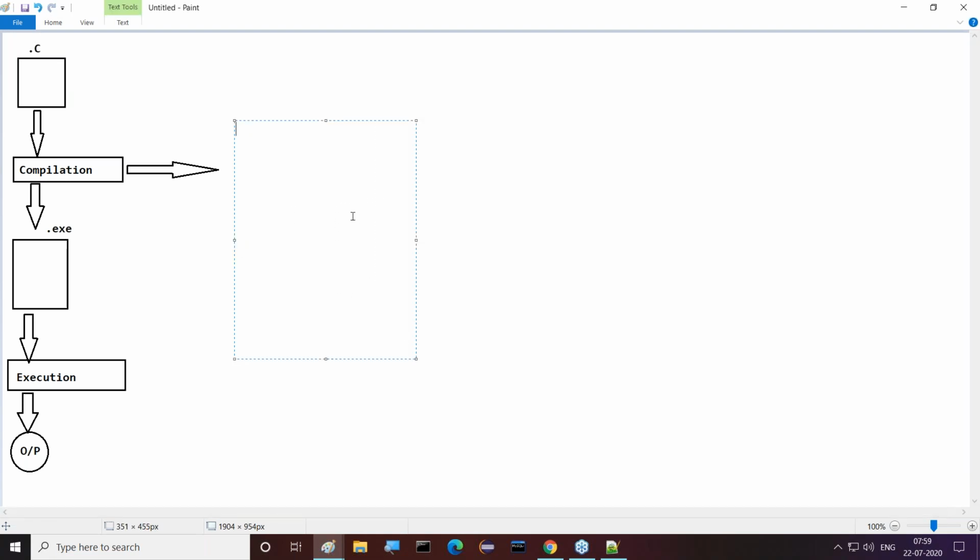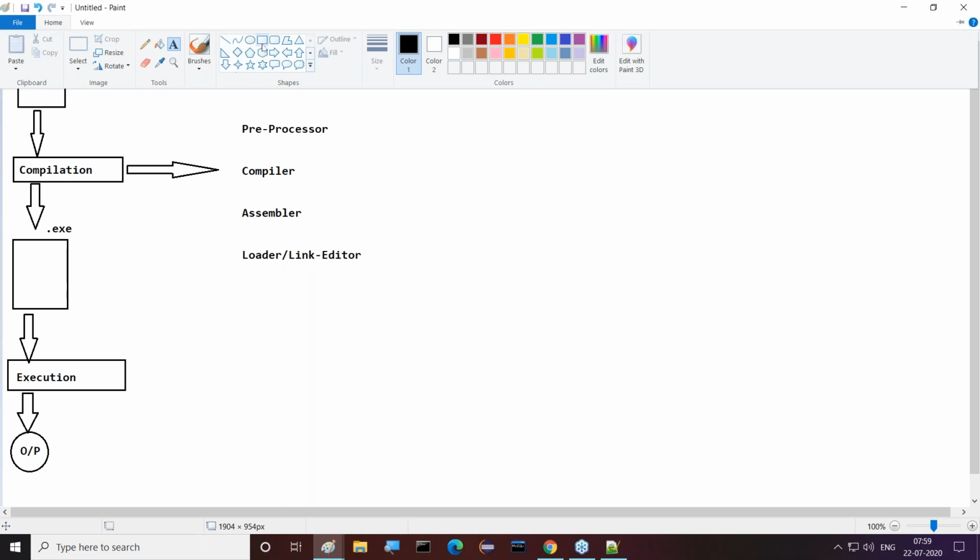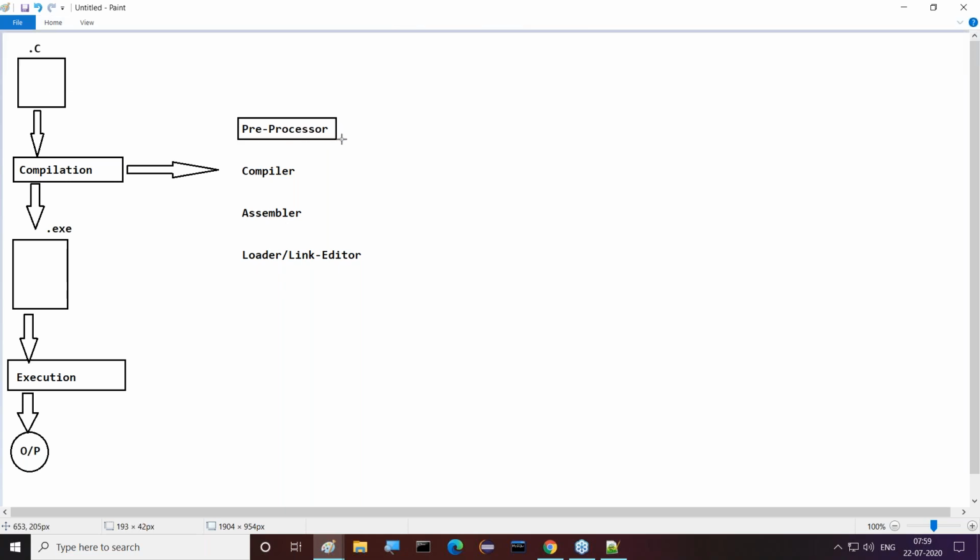Compilation internally includes four missions. What are these four missions? The very first one is the preprocessor. The second one is the compiler. The next one is the assembler. The next one is the loader, linked editor. These four missions exist. These are the four missions we have to understand as part of the compilation.